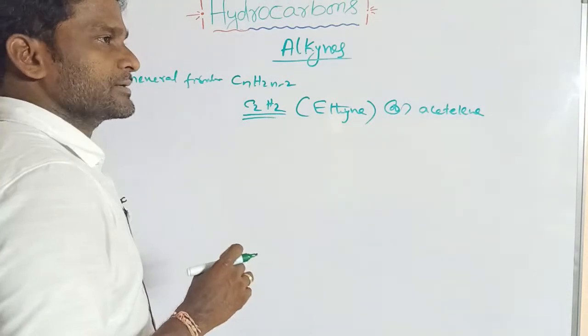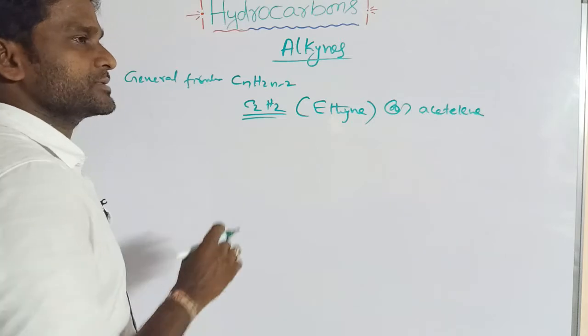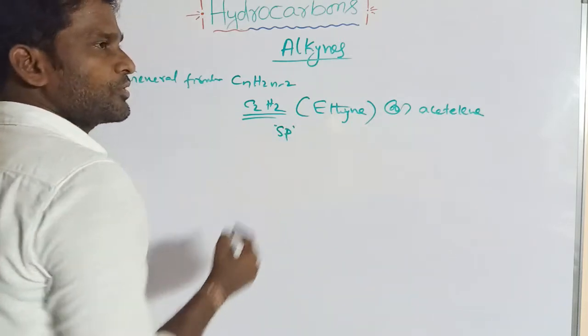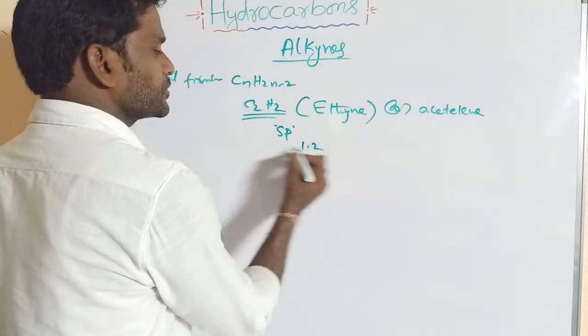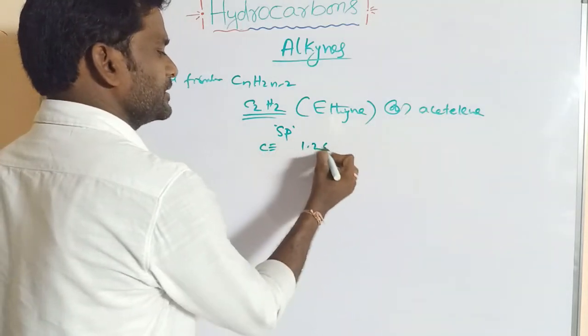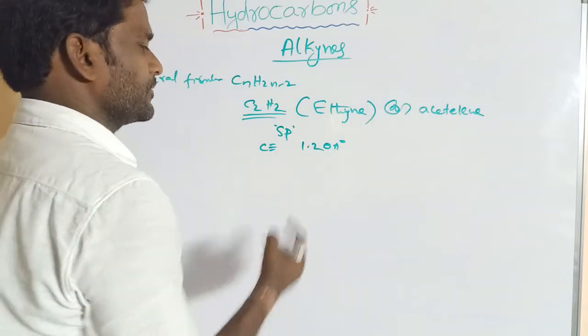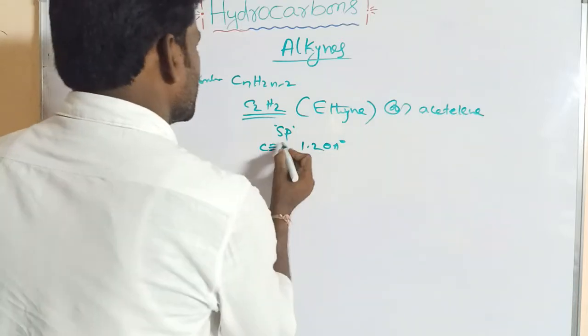In alkynes, the carbons undergo sp hybridization. So its bond length is 1.20. For C triple bond C, what is its bond length? 1.20 angstrom. Right.